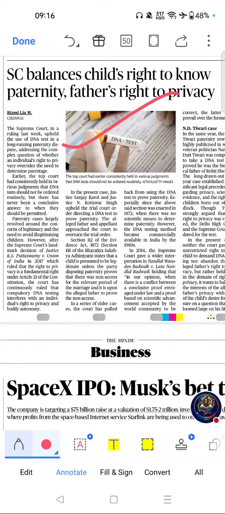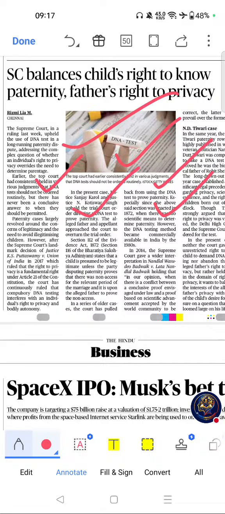Supreme Court balances child rights to know paternity, father's rights to privacy. If you see the importance, Article 21 and right to privacy are core UPSC topics. DNA evidence is increasingly relevant in judicial proceedings, frequently useful for ethics, governance, and judiciary answers.